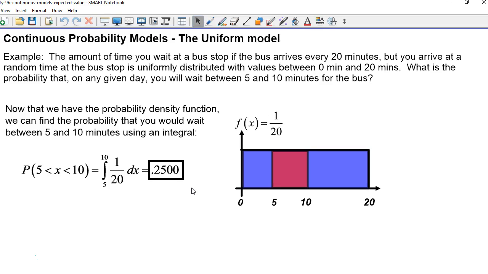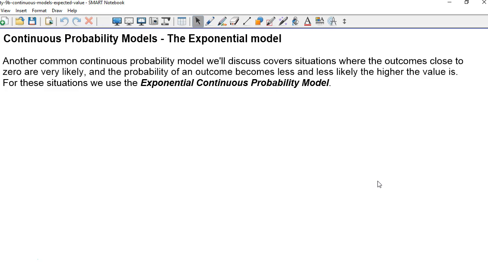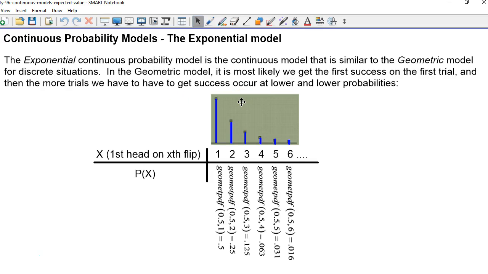Okay, so that is the uniform model, and uniform just means that the density is constant for all possible values in the range that is allowed. The second common continuous probability model that we sometimes encounter is called the exponential model. And this covers situations where outcomes close to 0 are very likely, but the probability of an outcome becomes less and less likely the higher the value that we have. So in these situations, we use what's called an exponential continuous probability model. It's actually kind of the continuous probability analog to the geometric model.